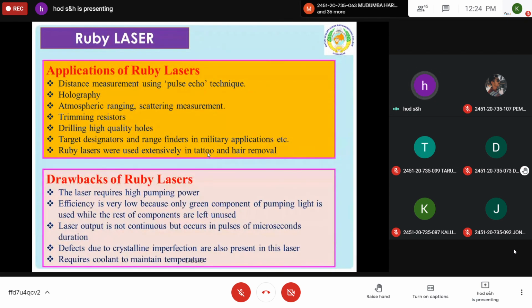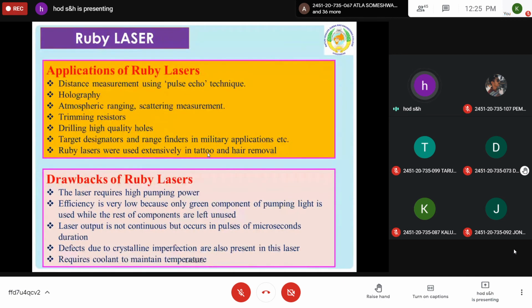Atmospheric ranging, scattering and measurement will be used. Trimming resistors and drilling high quality holes. Lasers are used to drill high quality holes, because they are highly energetic. And in many military applications, target ranging, designators, range finders can be used, because during World War, these were used.